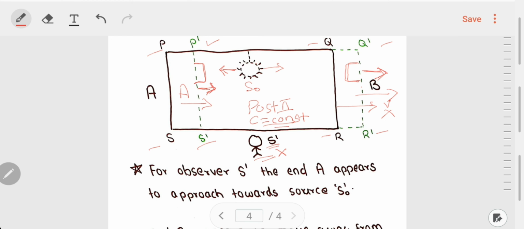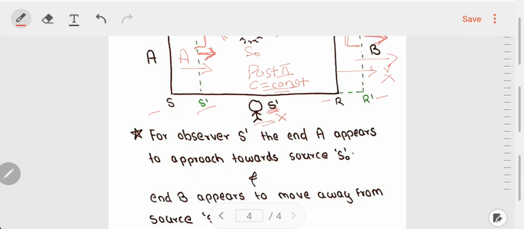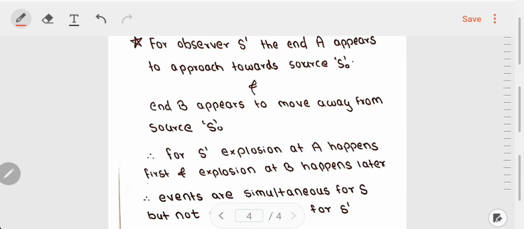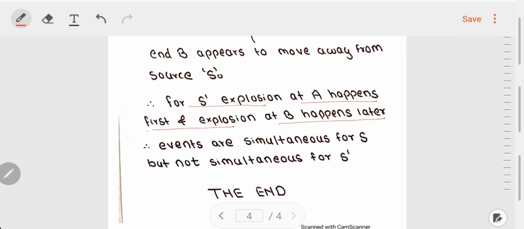And this is just because this observer S prime observes this end A approaching the light source and this end B moving away from the light source. Therefore, for S prime, the explosion at A happens first and explosion at B happens later.